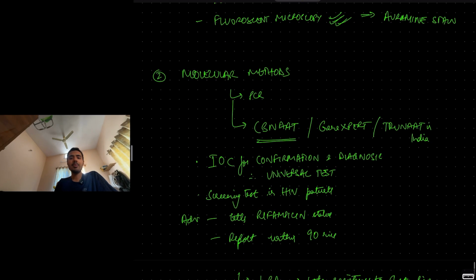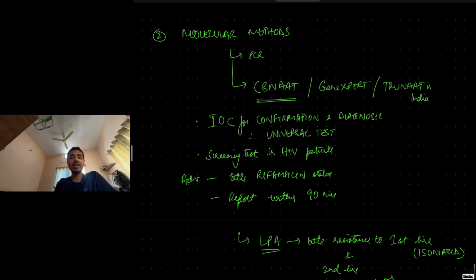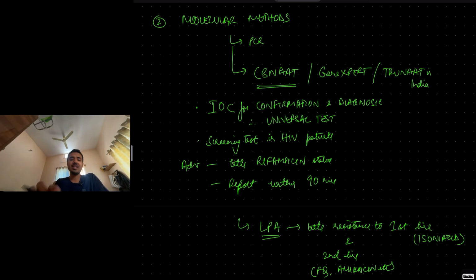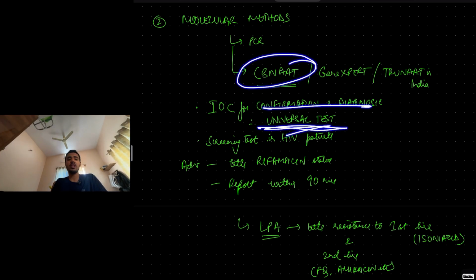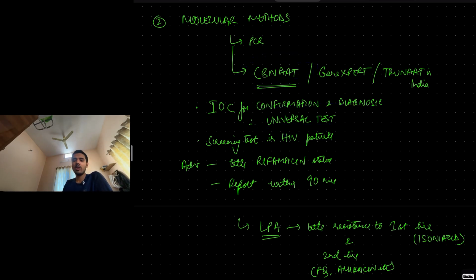Then you have molecular methods like PCR. You have CBNAAT, cartridge-based nucleic acid amplification test, also known as GeneXpert, also known as TrueNAT in India. TrueNAT is a modification of CBNAAT in India. And investigation of choice for confirmation and diagnosis of TB is CBNAAT. So it is a universal test. Just because you get a positive sputum report does not mean, okay, it's pakka TB, let's start anti-tubercular therapy. No. This is a universal test for TB patients. Every single TB patient, you have to do CBNAAT. You have to confirm and diagnose by CBNAAT. Only then you will say it is pakka TB and then you will start anti-tubercular therapy.